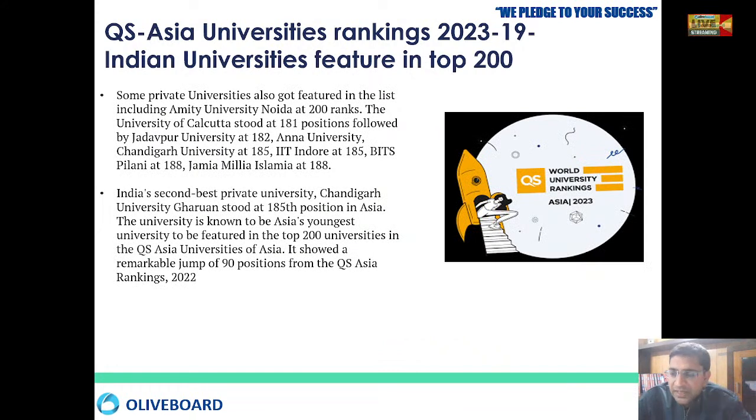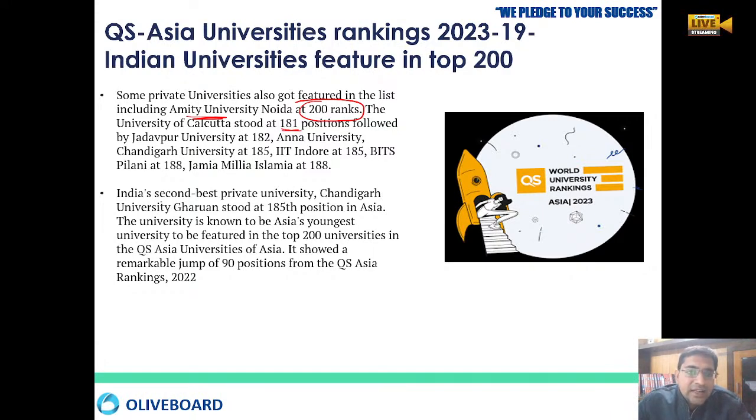Okay, so here even some private universities have also featured, like Amity University, which has been ranked 200 in the QS ranking. Then University of Calcutta is at 181 position. Jadavpur University is there. Anna University is there. Right. So all these universities have ranked under the 200 list.